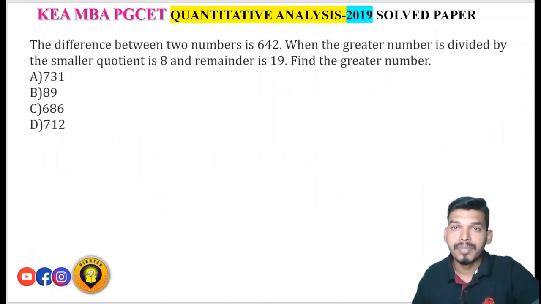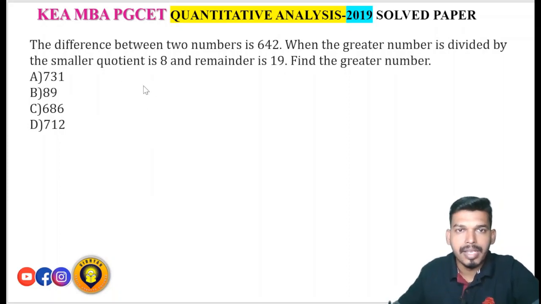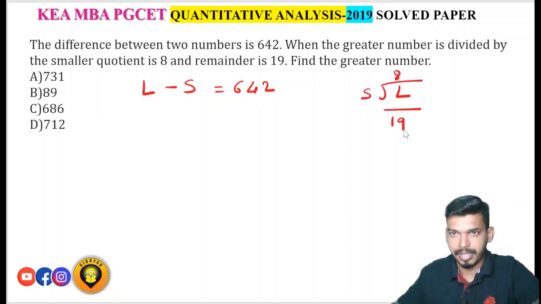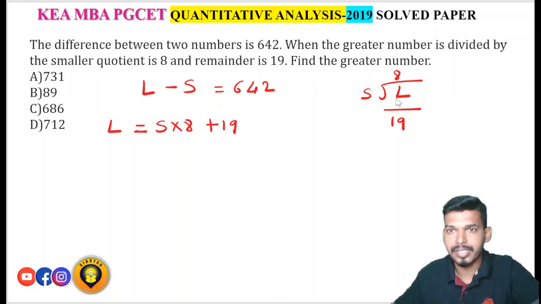The difference between two numbers is 642. When the greater number is divided by the smaller, the quotient is 8 and the remainder is 19. Find the greater number. Let's suppose the greater number is L and the smaller number is S. L minus S is 642. And L is equal to S into 8 plus 19, that is, dividend is equal to divisor into quotient plus remainder.